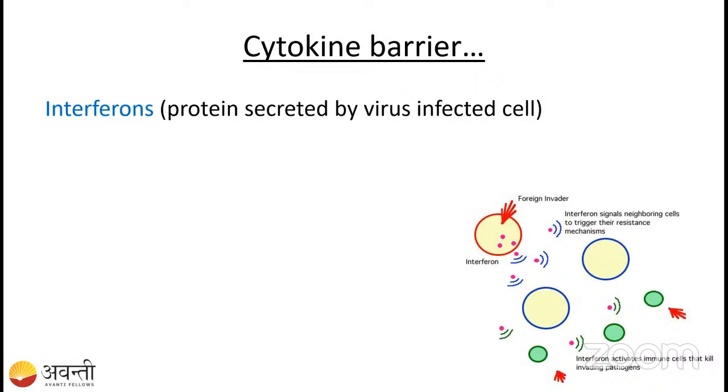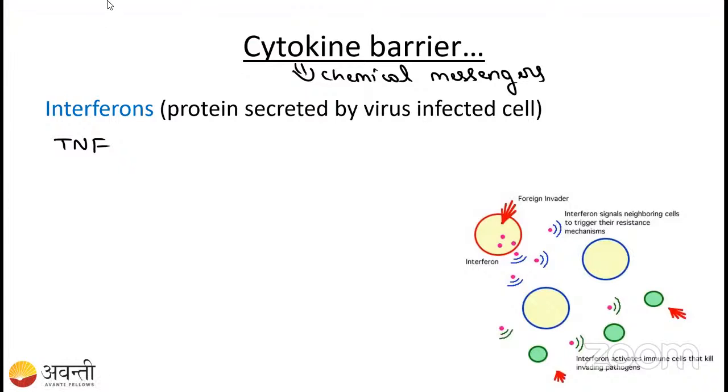Cytokines are the chemicals which are released by the cells. We will call them chemical messengers. For example, interferon will come, and tumor necrosis factor. Can anyone tell me which are the things you know about the cytokine barriers?